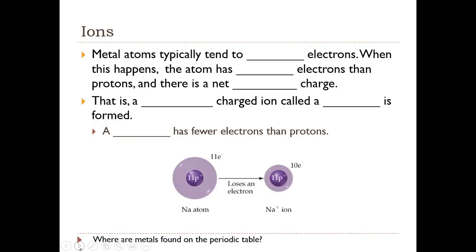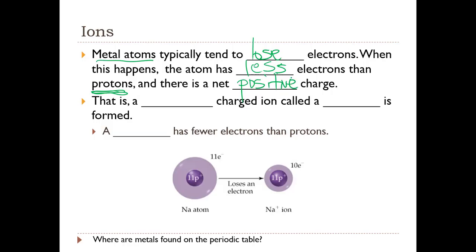So, more about ions. Metal atoms typically tend to lose electrons. So where are metal atoms found on the periodic table? On the left. We talked about their position on the periodic table. When a metal atom loses electrons, the atom has fewer electrons than protons, so we have more protons than electrons, and there is a net positive charge.